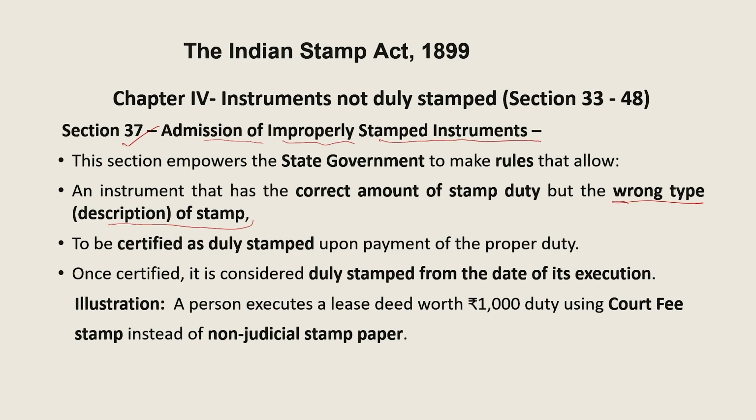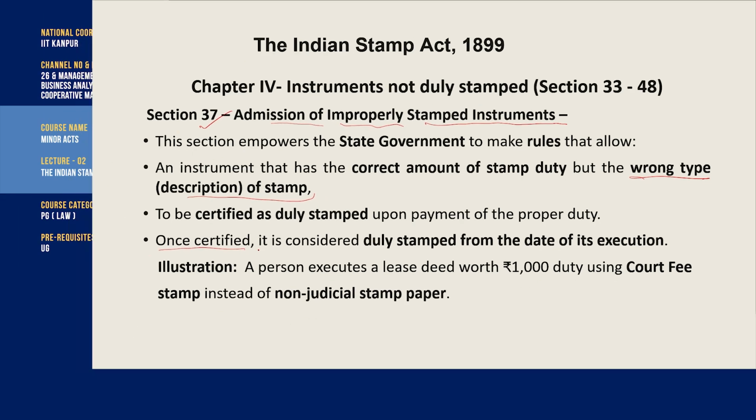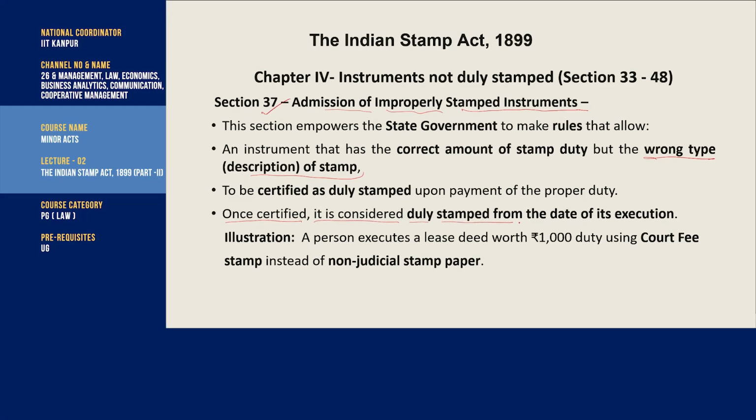Once certified, it is considered duly stamped from the date of its execution. Let me explain this with the help of an illustration.